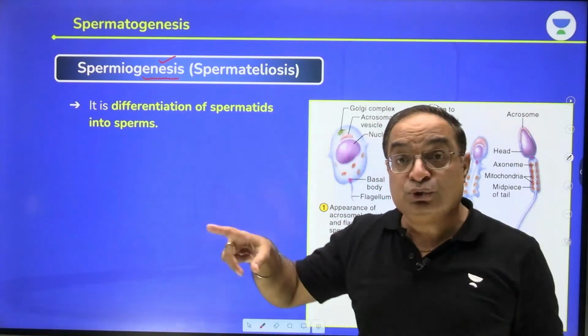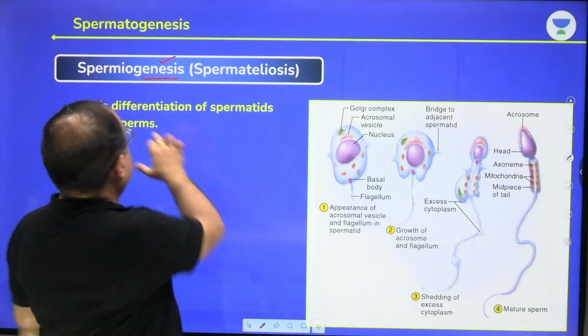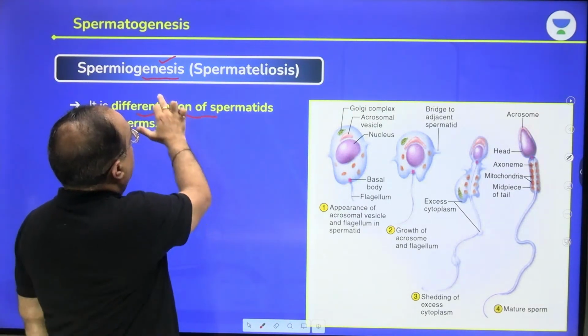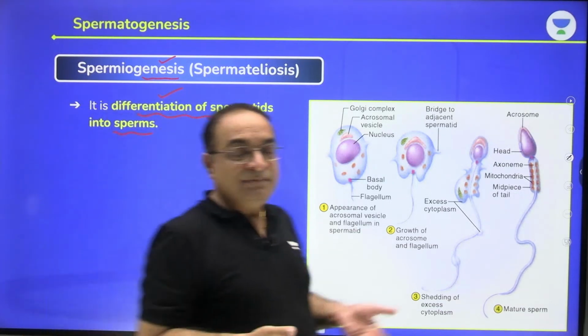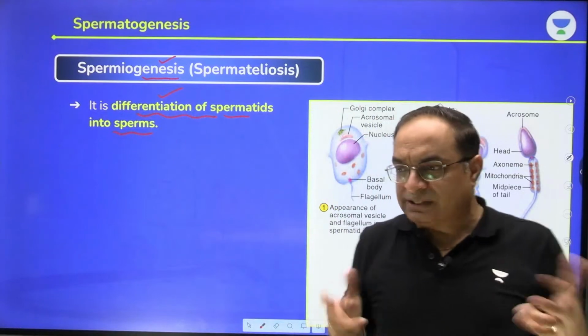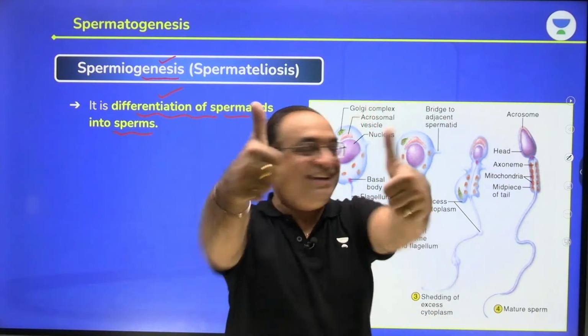Spermatocytogenesis, spermiogenesis, spermiation. So here you can see spermiogenesis is differentiation or the metamorphosis of the spermatids into sperms. We also use this term, conversion of spermatids into sperms. Clear? Ananya, Divya, Vashu, Tirthraj, great, love you all.